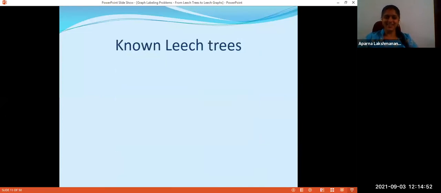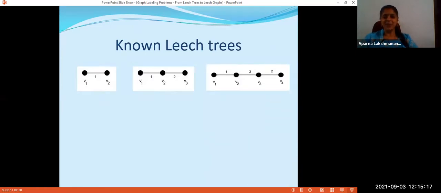In the first paper itself, John Leech gave us 5 Leech trees. The first one is K2. There is only one edge, so I can simply give the label 1, and that gives me a Leech labeling. Too trivial. The next one is P3. Again, I can give 1 and 2. So 1 is there, 2 is there, and 1 plus 2 gives me 3. That was also easy. P4, we have already seen in detail, is a Leech labeling. Then comes K1,3. For K1,3, this is the particular kind of labeling which I am using.